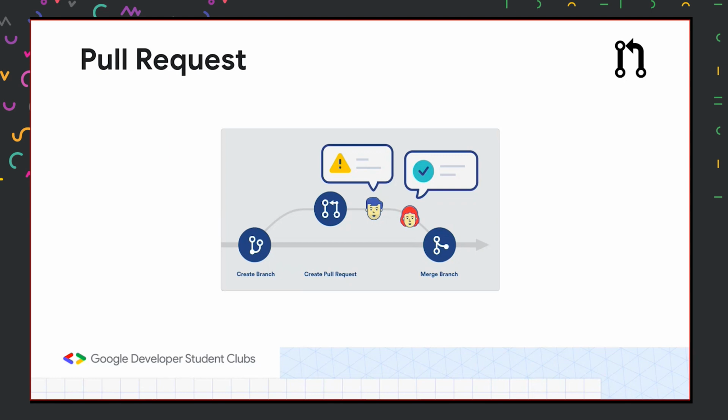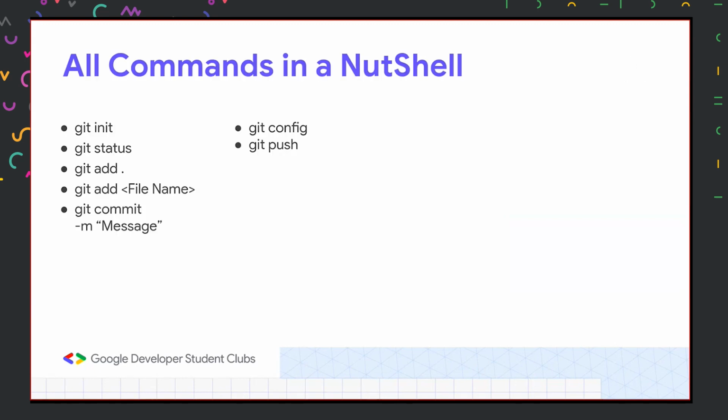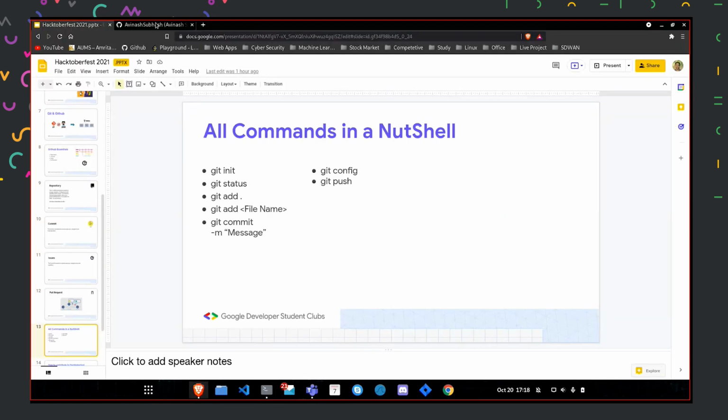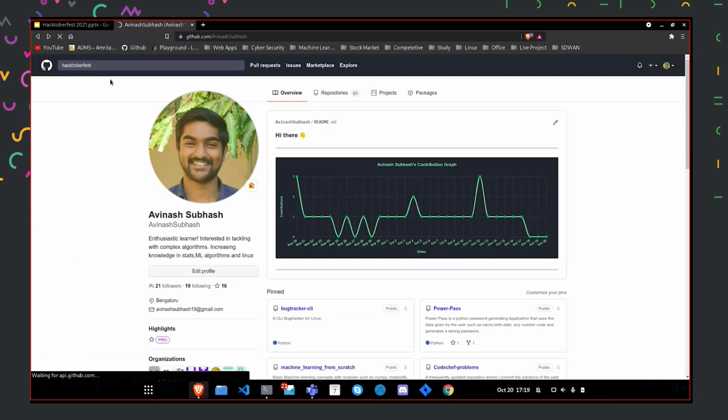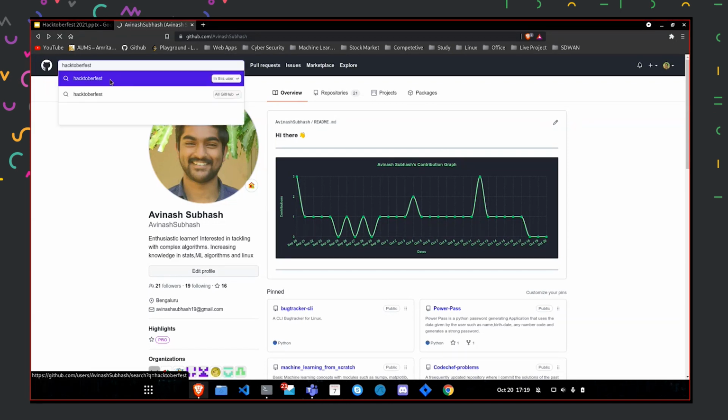What a pull request does is that it will take my code and merge it with the original repository of that person. So the changes that I made to my copy will be reflected in the original repository as well. I hope you understood this. Now I'll show you a repository that was made in the GDSC profile, and I'll relate it to everything I explained right now.